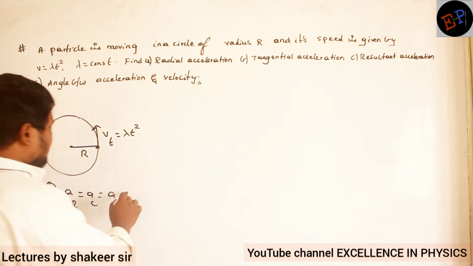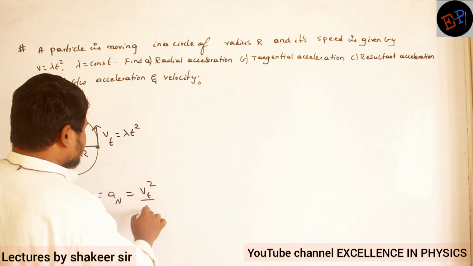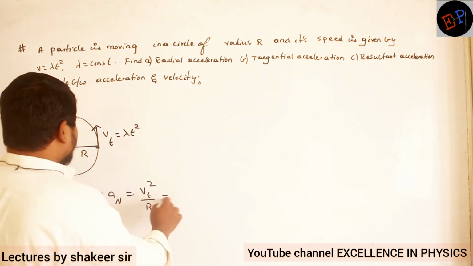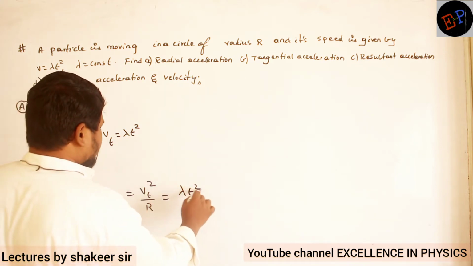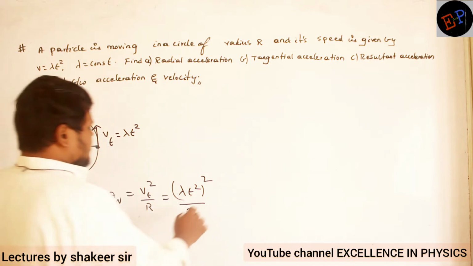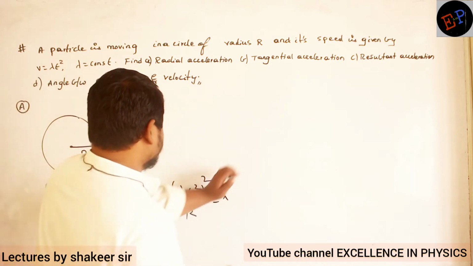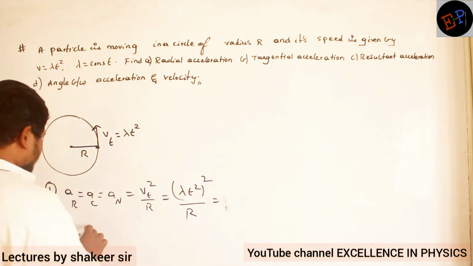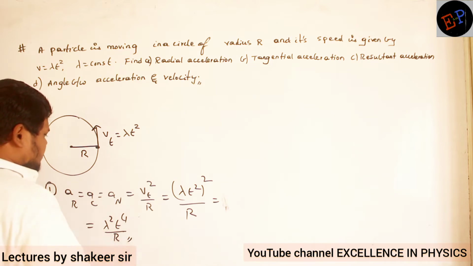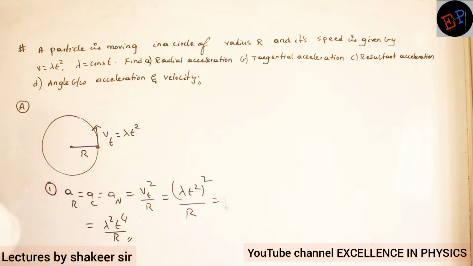So what is the equation for normal acceleration? V tangential square divided by r. This is the formula, no? This formula you should remember. So Vt is how much? Lambda t square, whole square, divided by r. That's all. So therefore how much is it? It is equal to lambda square t power 4 divided by r. So this is our centripetal acceleration.